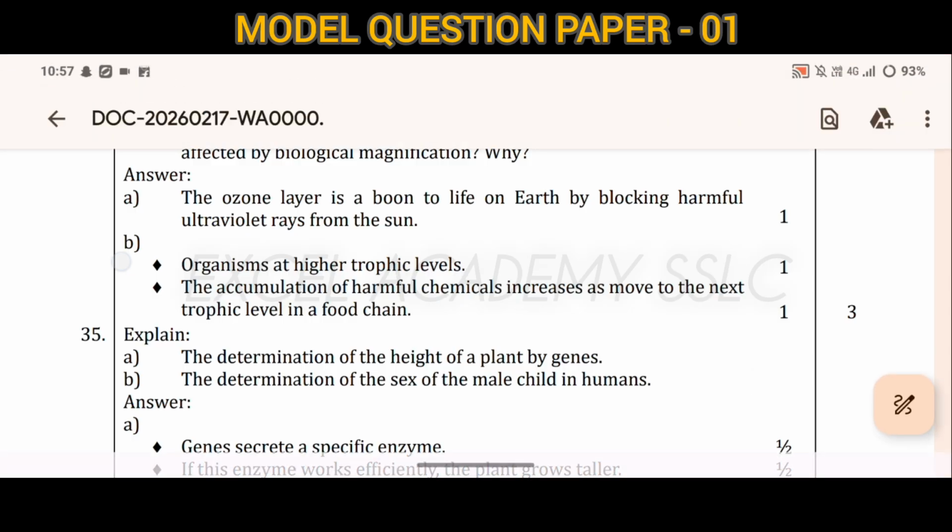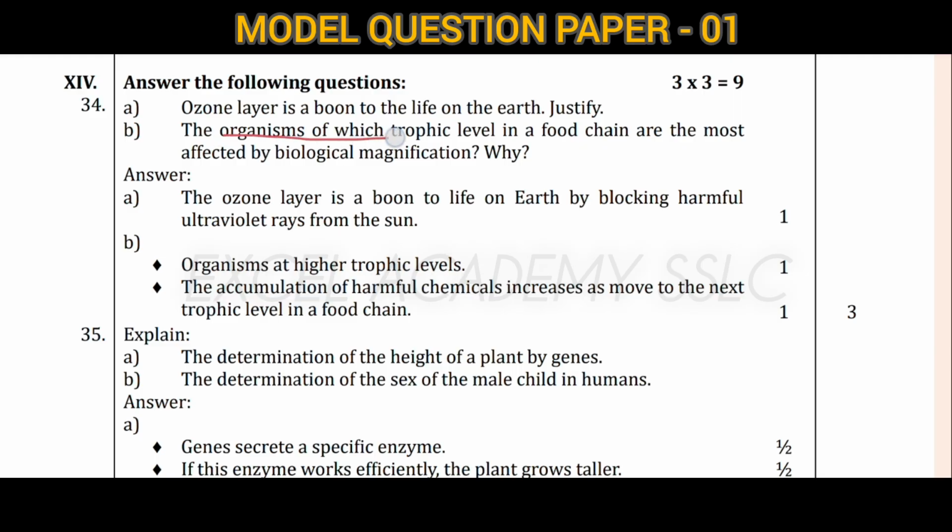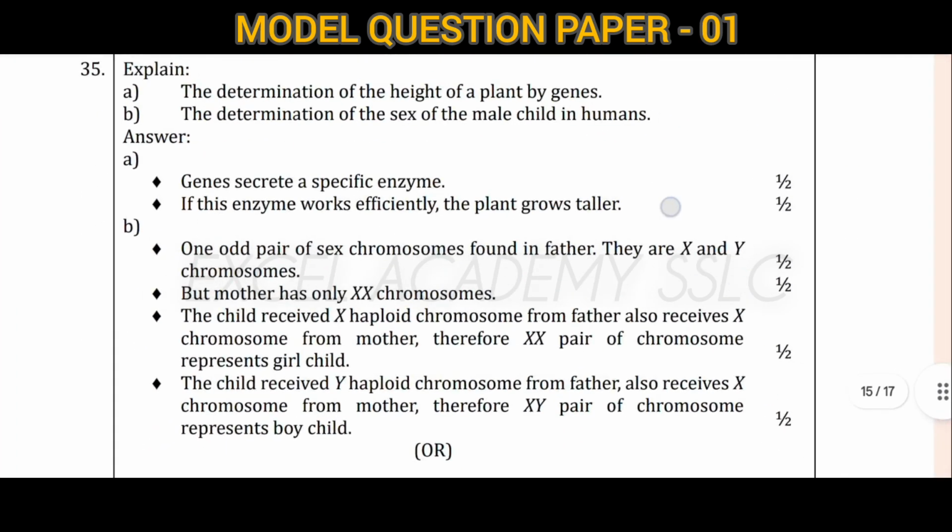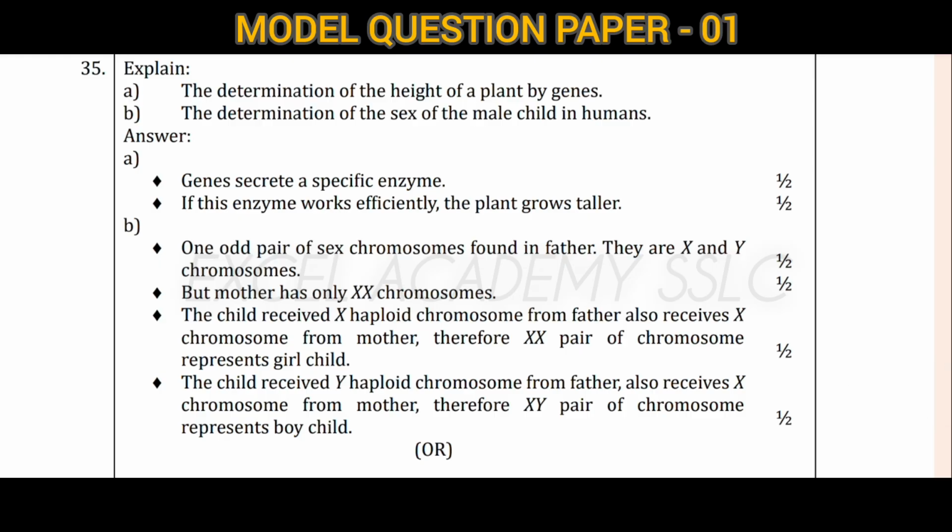Next, this is from the environment. Organisms of which trophic level in a food chain are the most affected by biological magnification? Organisms at a higher trophic level, meaning the accumulation of harmful chemicals increases as we move to the next trophic level in a food chain. Next, determination of the height of the plant by genes, means genes secrete a specific enzyme.